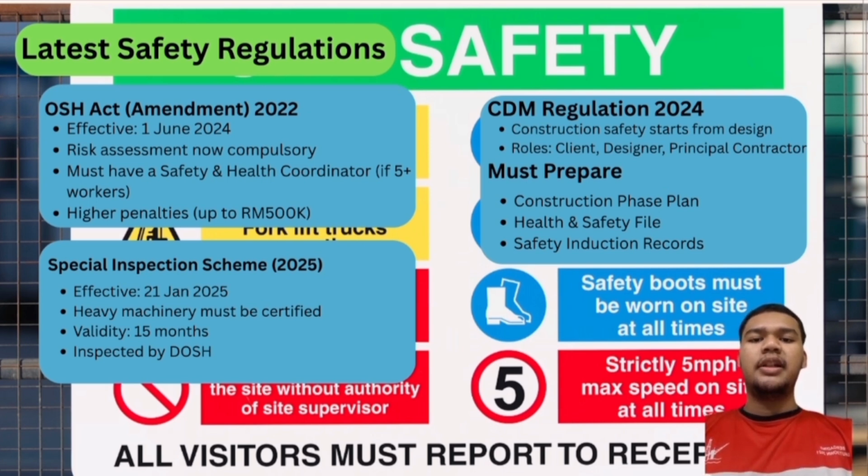Next, the CDM Regulation 2024 focuses on making construction safe from the design stage. It outlines clear rules for the client, designer and principal contractor. It also requires the preparation of a construction phase plan, a health and safety file, and safety induction records. Then, we have the Special Inspection Scheme 2025, which started on 21st January 2025. Under the scheme, all heavy machinery must be certified by DOSH, and the certification is valid for 15 months.